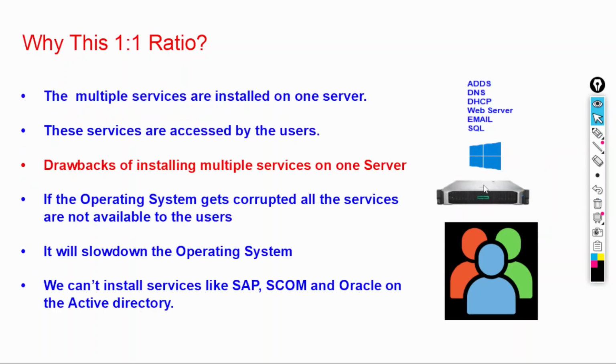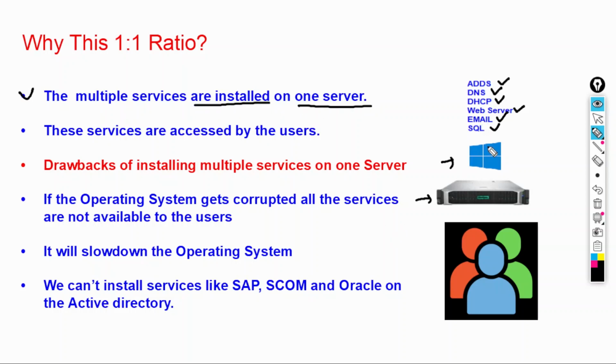So what we will do, we will take one physical server. On the top of this physical server, you will install any server operating system. In this example, we have installed Windows Server 2022 operating system. On the top of this operating system, we will install the services and applications like Active Directory, DNS server, DHCP server, web server, email server, and SQL server. So the multiple services are installed on one server.